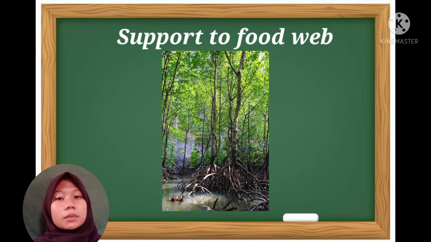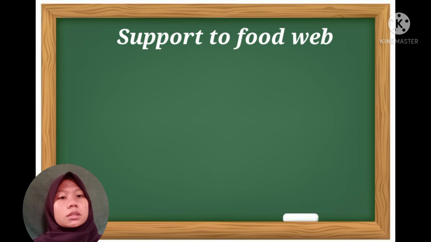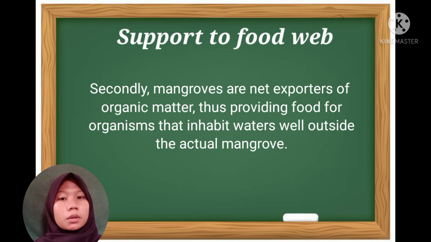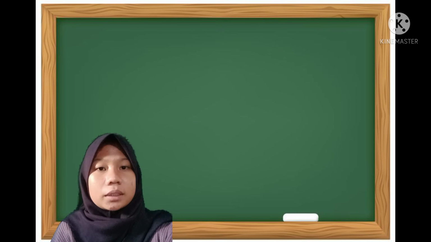Support to the food web. The role of mangrove in supporting near-shore fisheries and the food web is twofold. Firstly, they play an important role in the life cycle of many fish, shrimp, and mollusks. Species are thus enforced to provide a combination of shelter and food, and a sink for organic matter. Secondly, mangroves are a net exporter of organic matter to provide food for organisms that live well outside the actual mangrove. Okay, enough material for today.